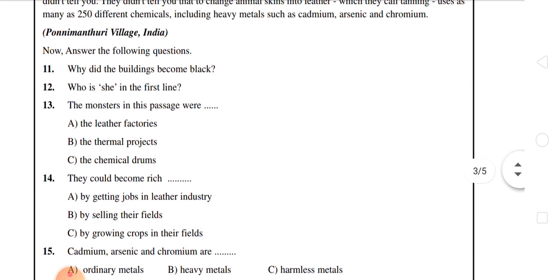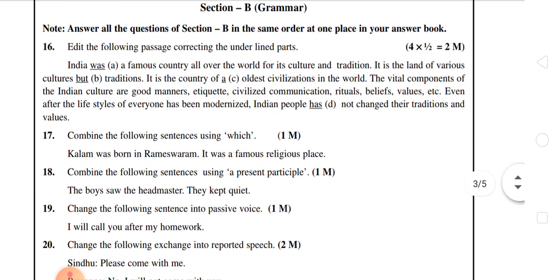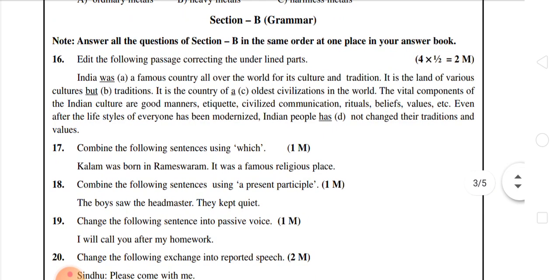So that is all about A reading, section A, my dear students. I hope you definitely got an idea about this. Now let us discuss section B, grammar.